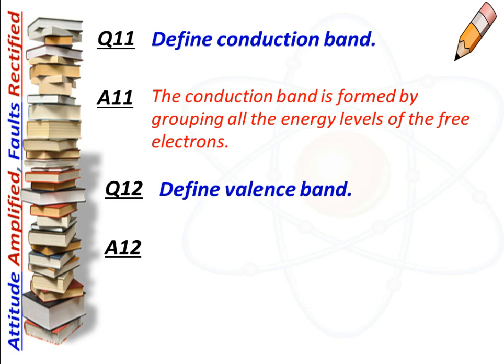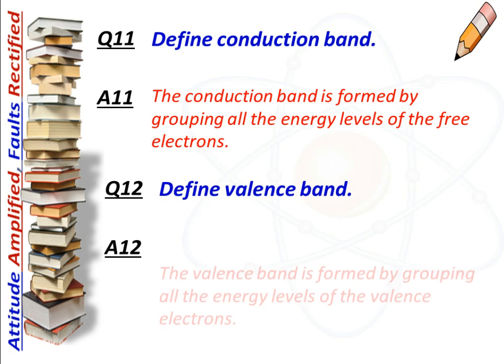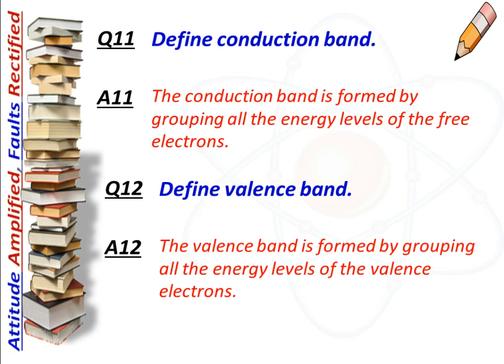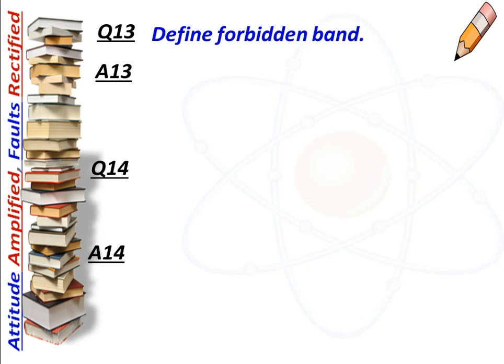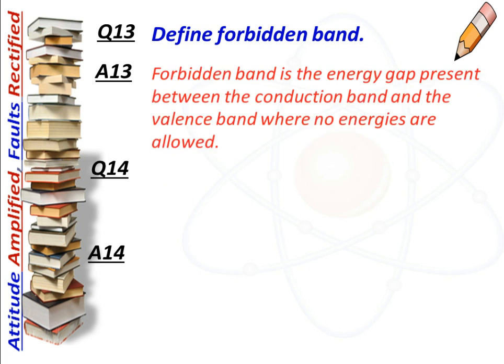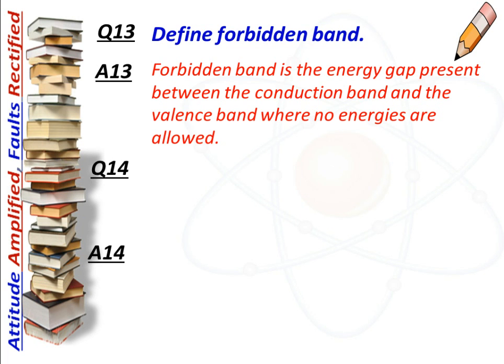Define valence band. And the answer is, the valence band is formed by grouping all the energy levels of the valence electrons. The next question is, define forbidden band. And the answer is, the forbidden band is the energy gap present between the conduction band and the valence band, where no energies are allowed.